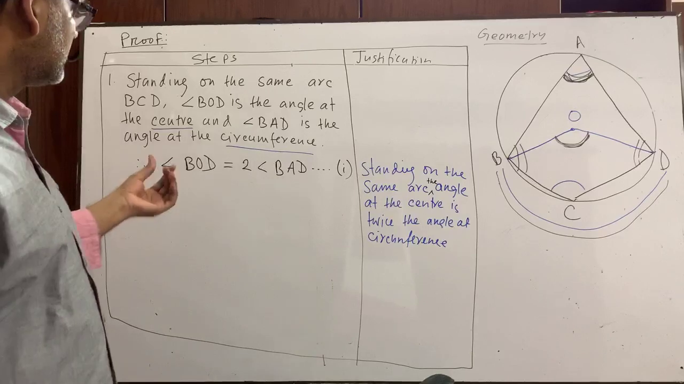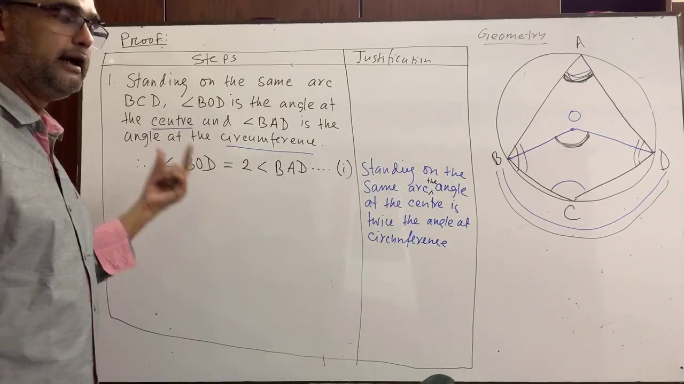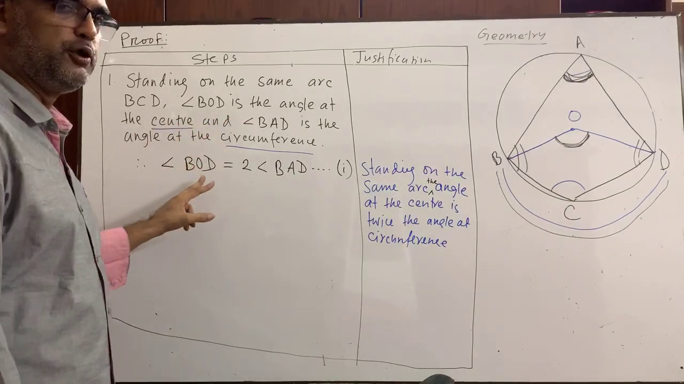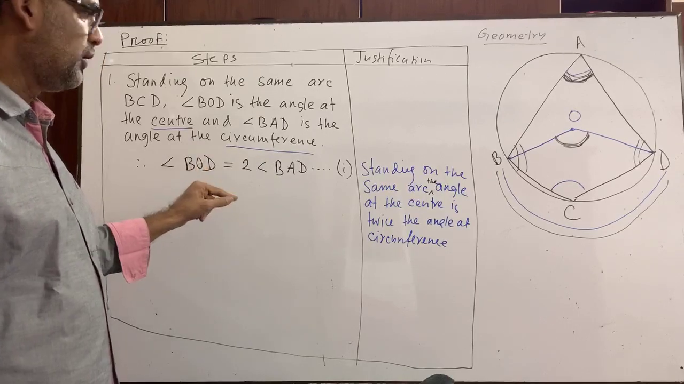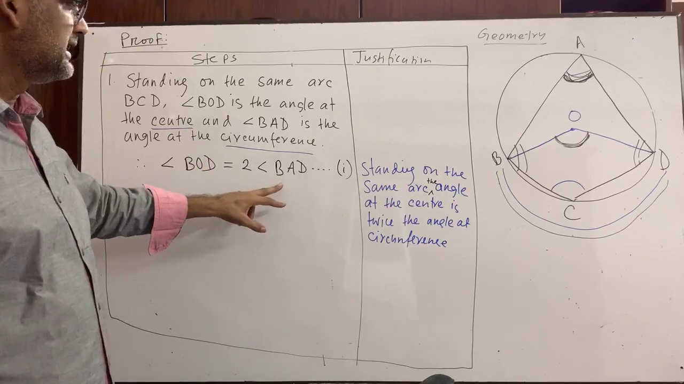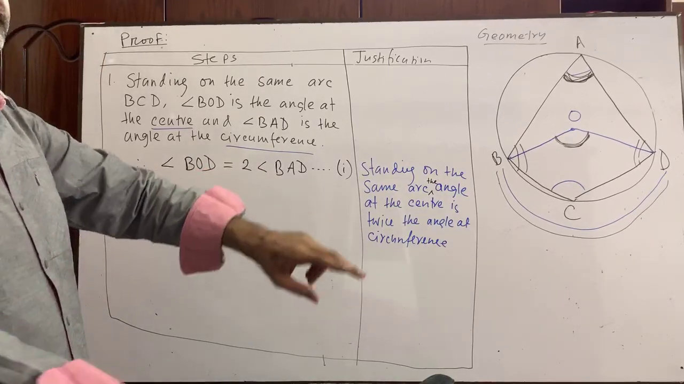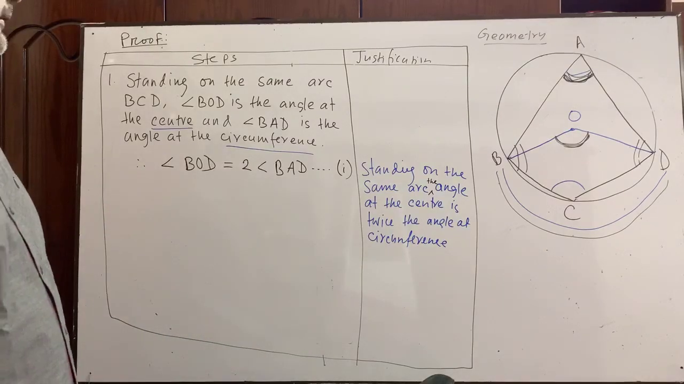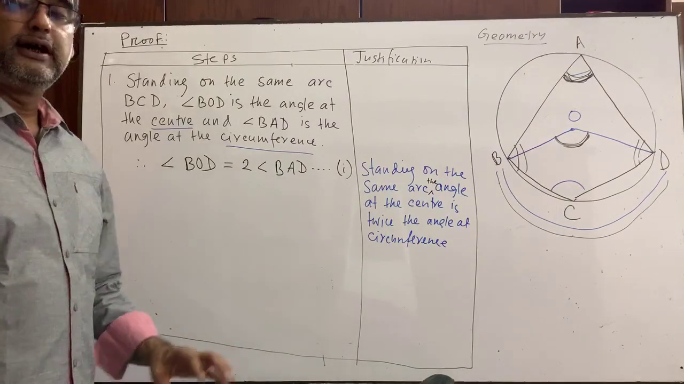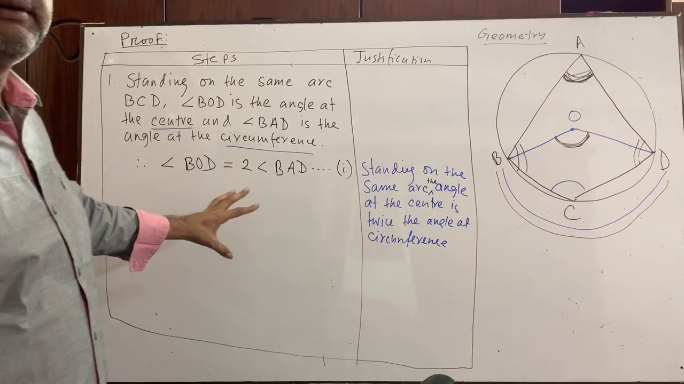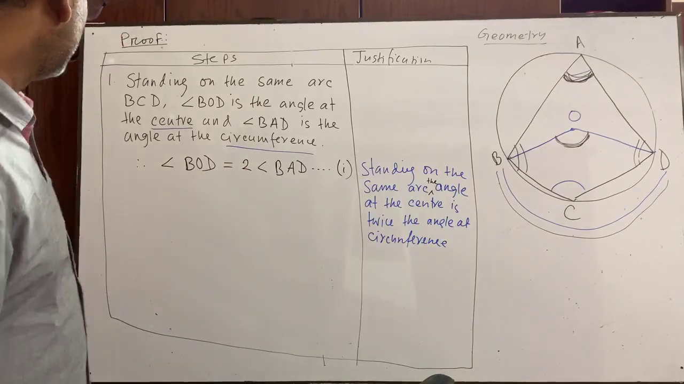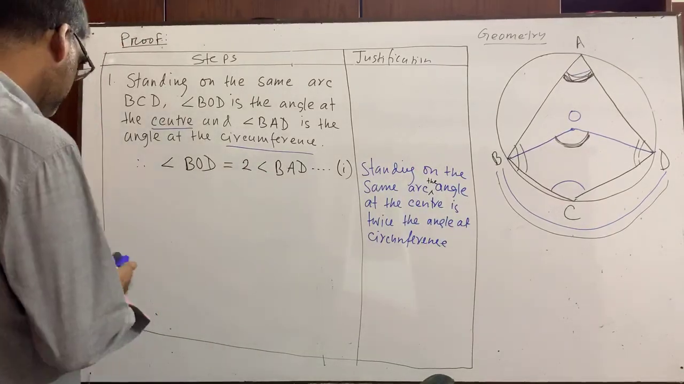So the angle at the center, that is called BOD, is twice, 2 times the angle at the circumference. What is the angle at the circumference? That is angle BAD. By the way, this is the most common theorem to be given in the examination. Now go to step number 2.